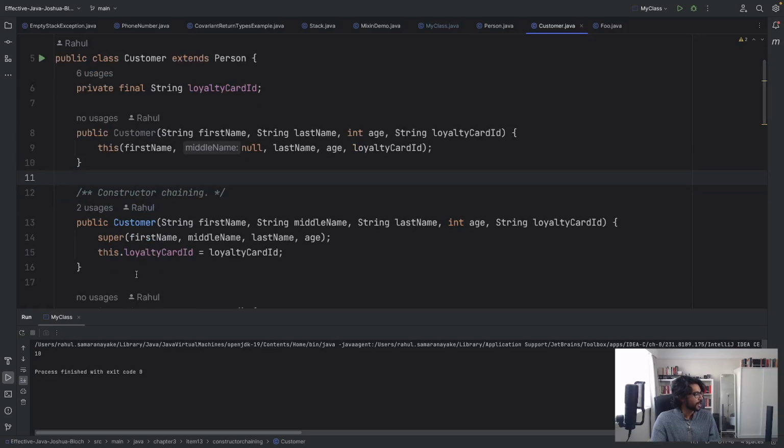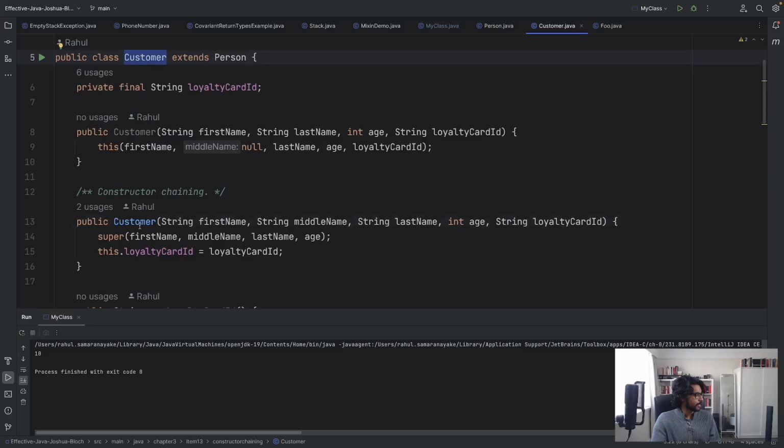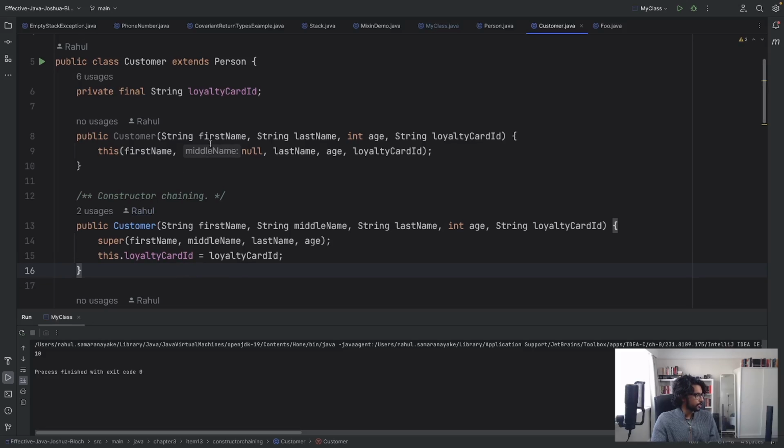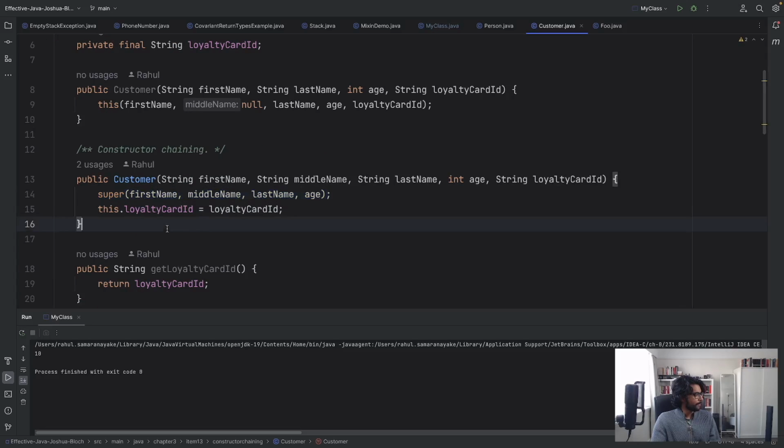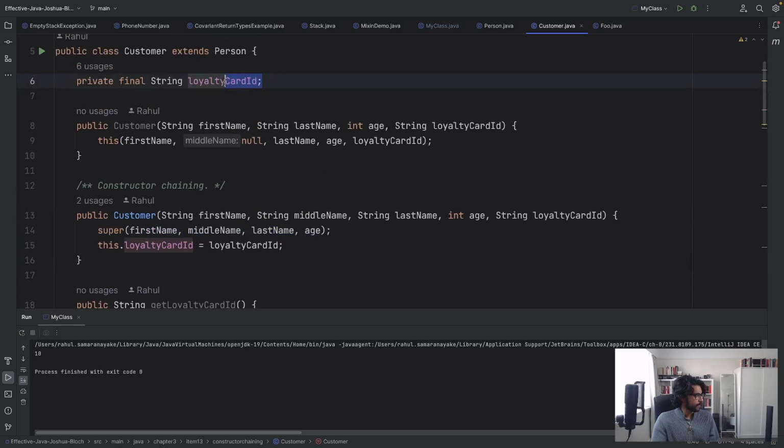And then in constructor chaining, we have the Customer class being constructed, the object being created. And what you'll see is some fields are just inherited directly from the superclass, things like first name, middle name, last name, age. And then only this field here, the loyalty card ID, is constructed in this constructor,